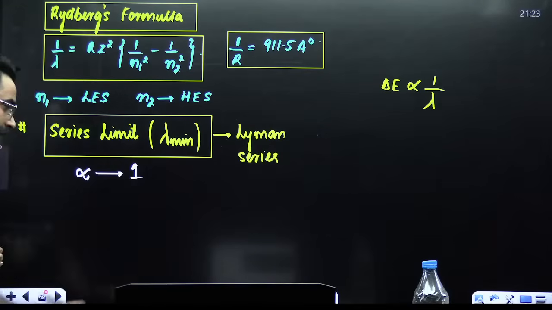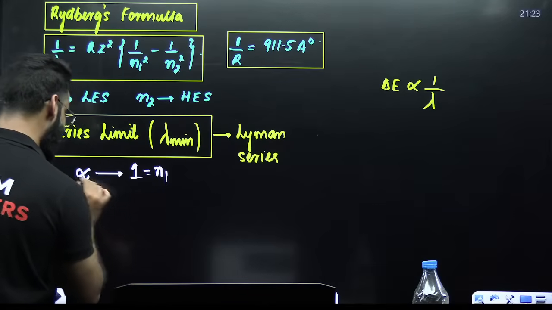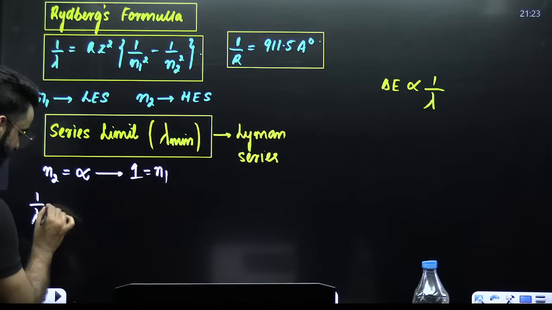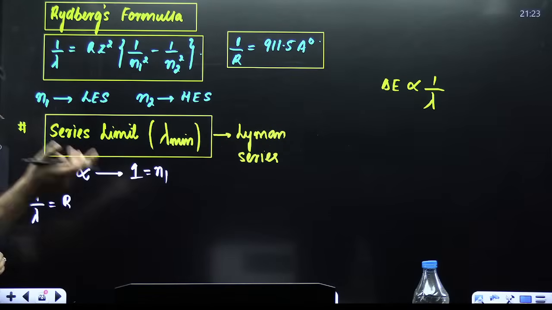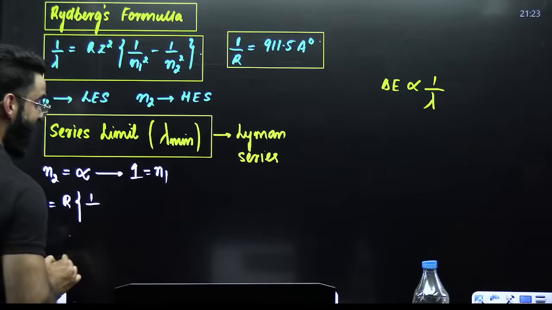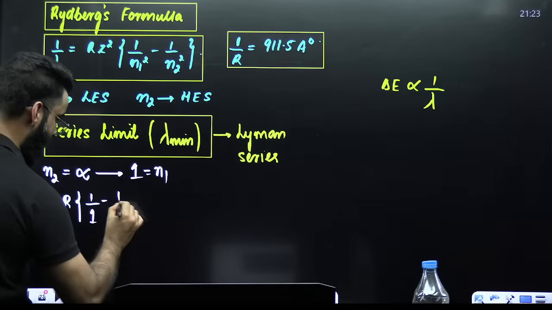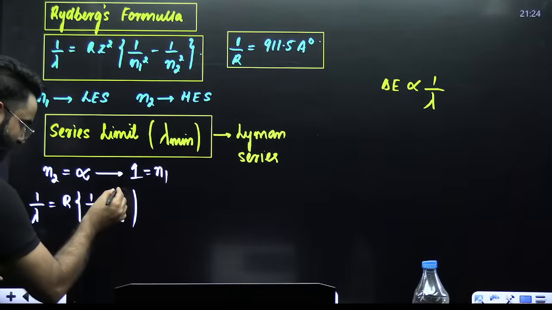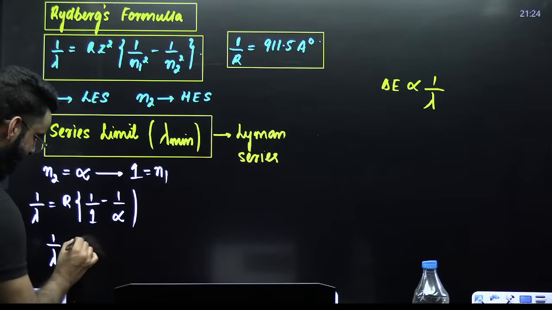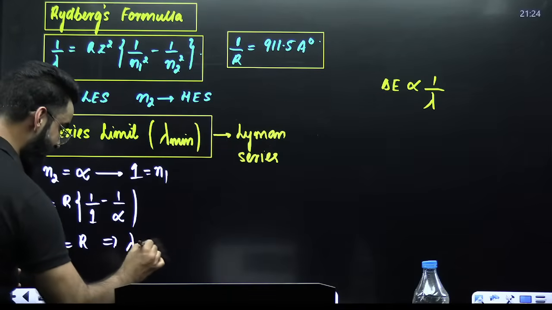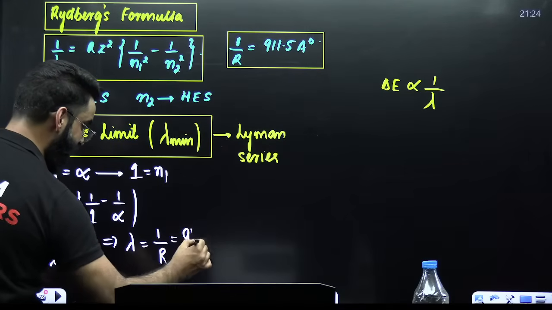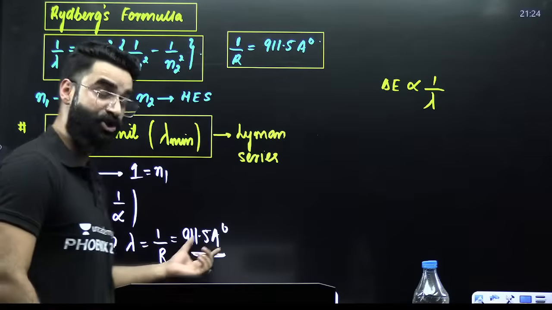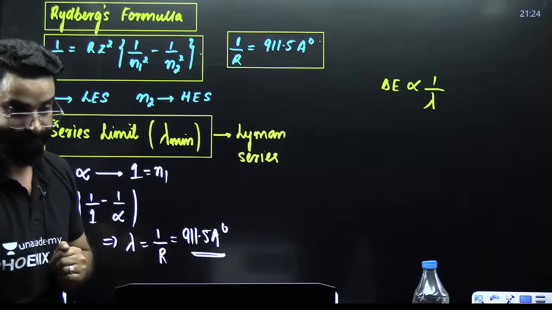Now, the lower energy state we represent with N1, and the higher energy state we represent with N2. Now we can use the formula: 1 by lambda is equal to R Z square, where Z for hydrogen is 1, times 1 upon N1 square minus 1 upon N2 square. Infinity square is infinity only, right? So 1 by infinity is 0. So 1 by lambda is equal to R, or lambda is equal to 1 by R. And 1 by R value is nothing but 911.5 angstrom. So this is the shortest wavelength emitted in the case of the Lyman series.